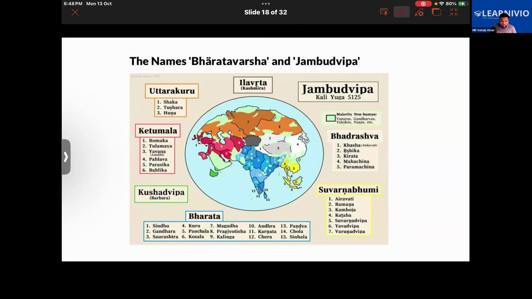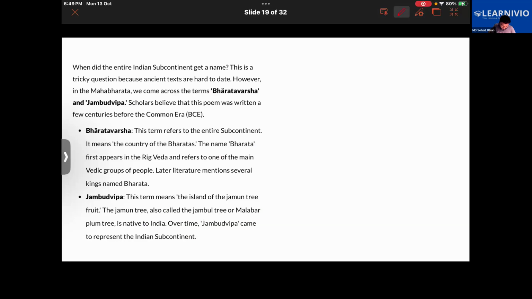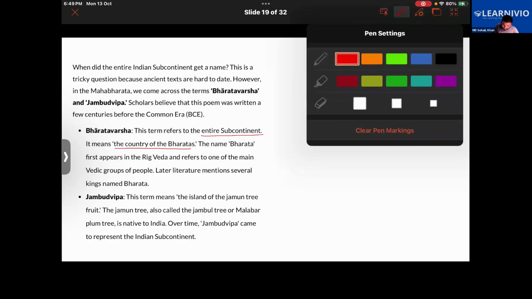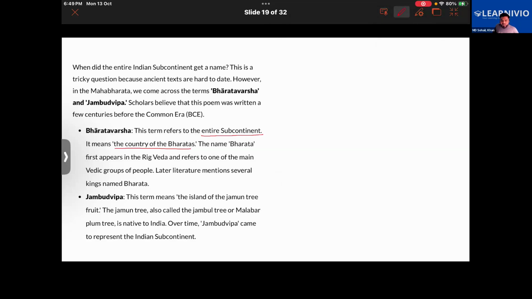Further, let's get to know about the names Bharatvarsha and Jambudvipa also. The Mahabharata tells us about these two important terms. The word Bharatvarsha, listen carefully, means the land of the Bharatas. This term refers to the entire subcontinent. It means the country of the Bharatas. So the question here is, who were the Bharatas?